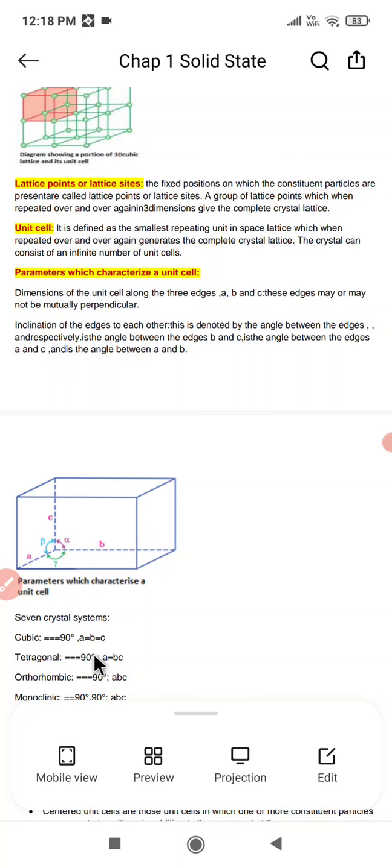After that, the next one we have is orthorhombic or rhombic. Under the orthorhombic, there are four types: primitive, body centered, face centered and end centered.